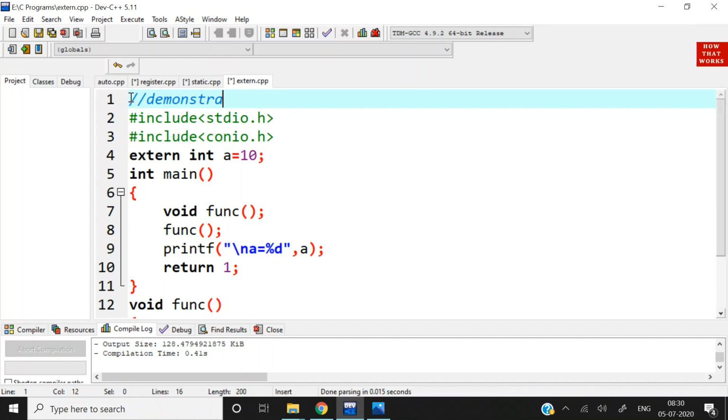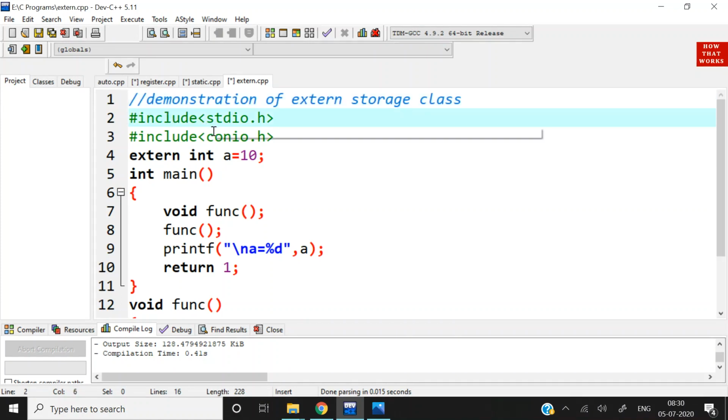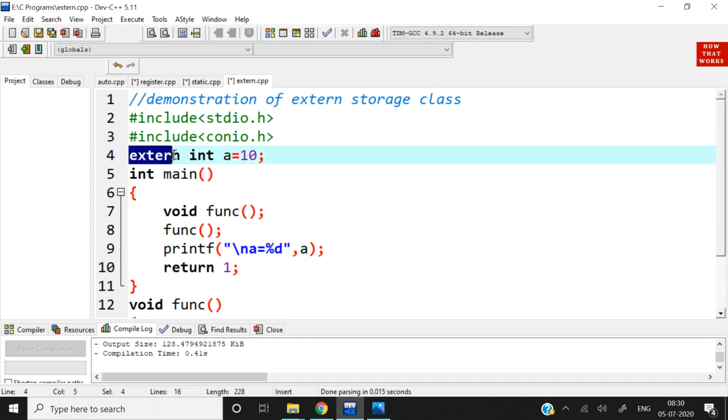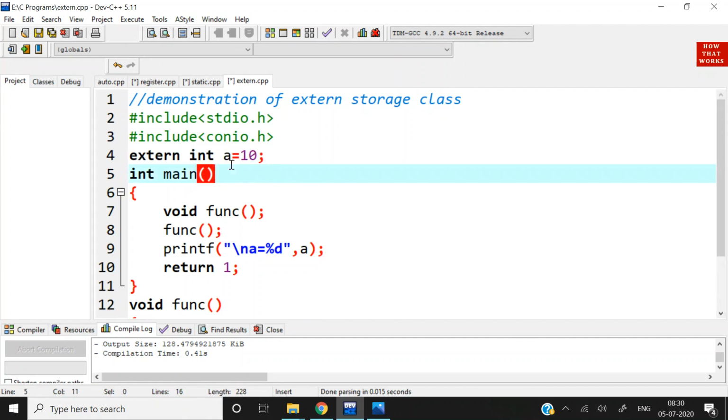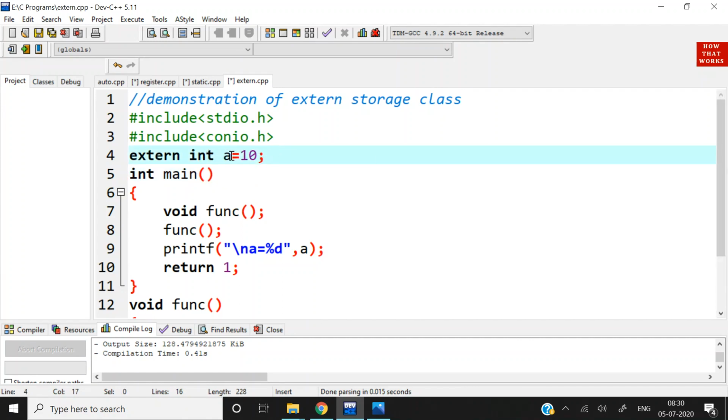Demonstration of extern storage class. Now the preprocessor directives are stdio.h and conio.h, which we have included. And see, here we have declared the extern storage class, which is extern int a = 10. We have declared a variable a with data type int, and its storage class is extern.